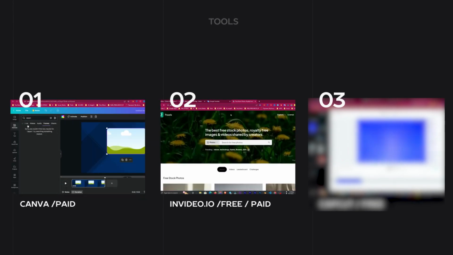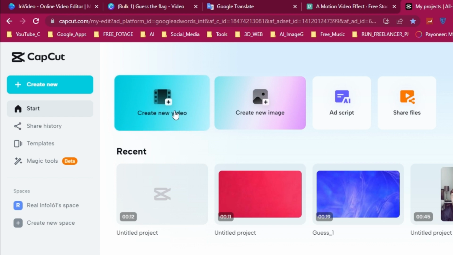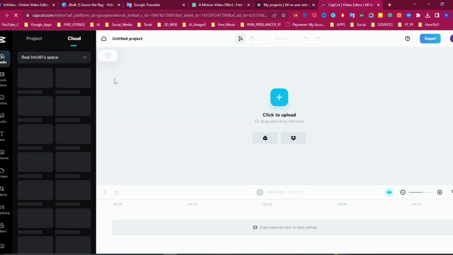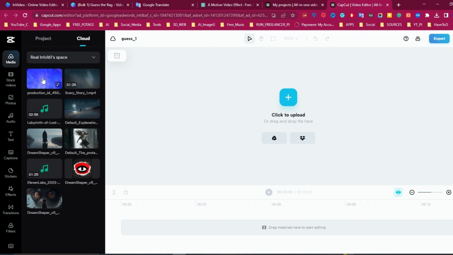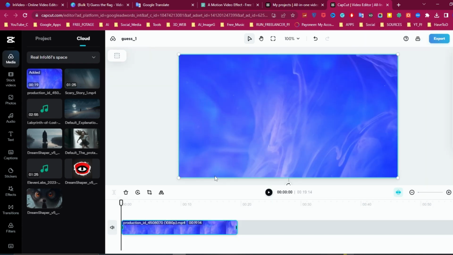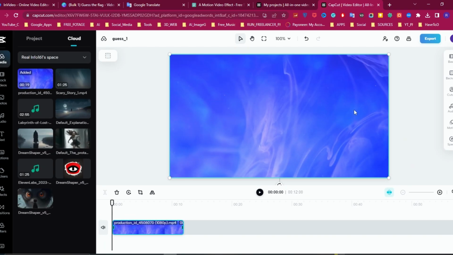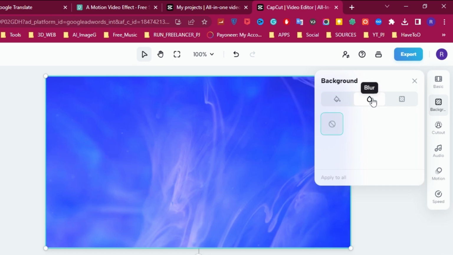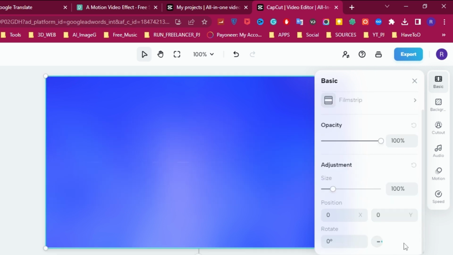Now let's move on to the third tool, which is CapCut. First, go to CapCut.com and click on Create New Video. Now, like previous video, upload the background video into timeline. And drag the video to 12 seconds. Now click on Background and Blur. Select the last one and go to Base Setting. Click on Mask and select Second Item and reduce size to 0. Also, I changed the position to hide the middle line.